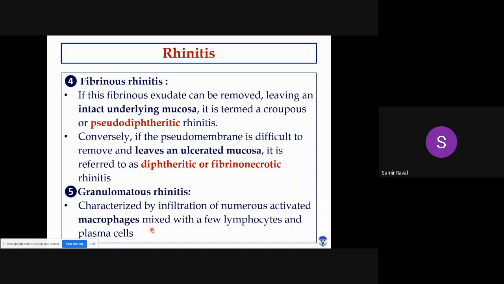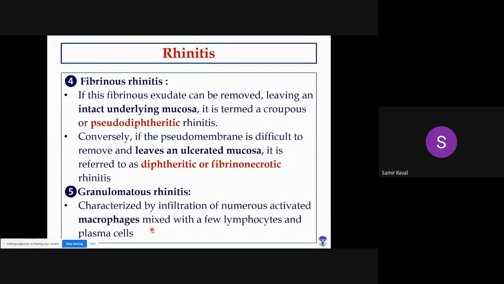The fibrinous exudate is easily removed from the underlying mucosa. Right? If you try to peel off this fibrinous exudate, in that case, what happens? Fibrinous exudate can easily be removed from the underlying mucosa. In that case, we will use the word pseudodiphtheric rhinitis.